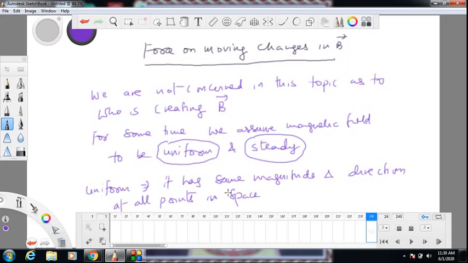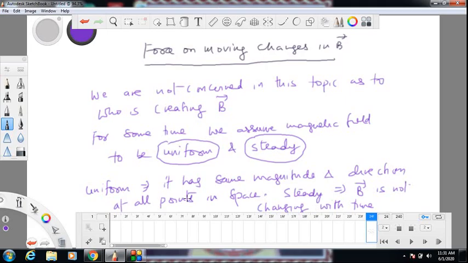And steady means the magnetic field does not change with time. So steady implies the magnetic field, that is B, is not changing with time. That is the meaning of steady.